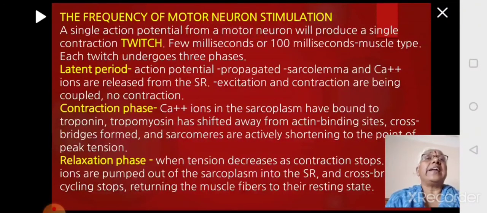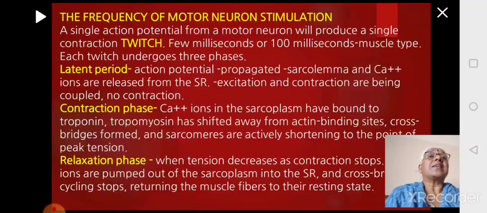Here there is latent period, that is when the action potential is propagated from the nervous system, it reaches the sarcolemma and it enters the T-tubule and calcium ions are released from the sarcoplasmic reticulum. Then it brings about excitation-contraction coupling, but the contraction has not yet started. Till here it is called as latent period.